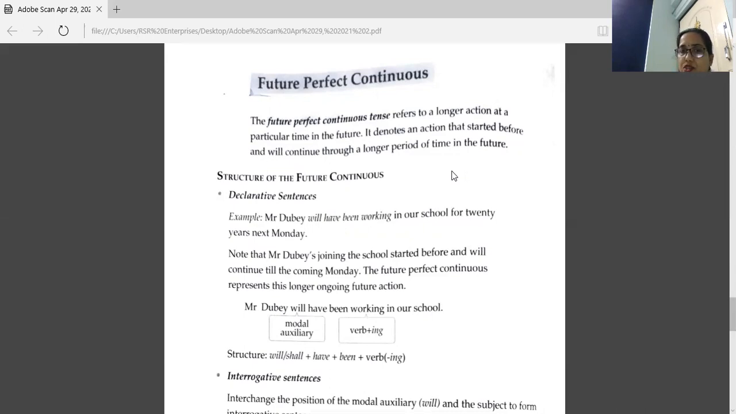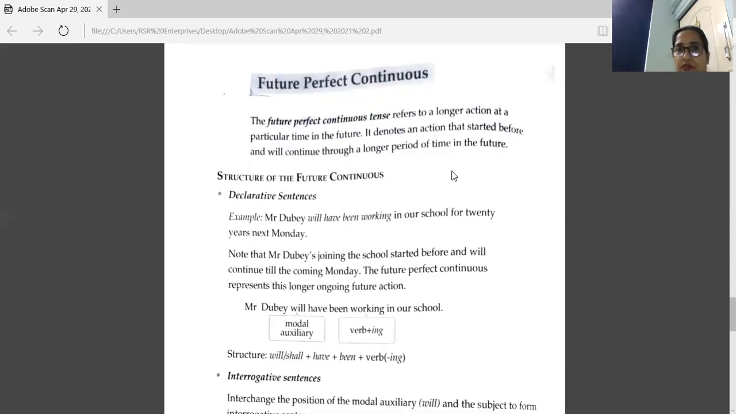Okay. Now, the structure of the future perfect continuous is the use of will or shall. With that, have. With have, been. And with that, the present participle, that is the ing form of the verb. Right?